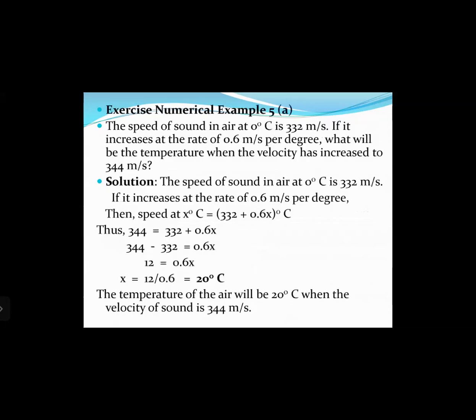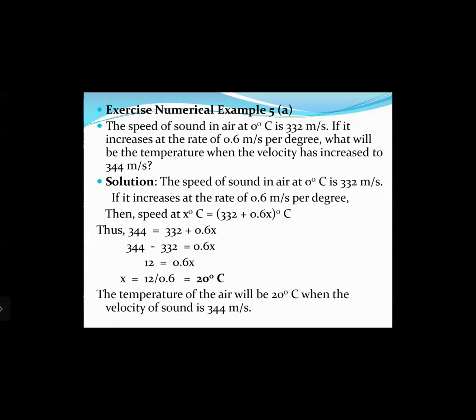The next question. This is an interesting one. The speed of sound in air at 0 degrees Celsius is 332 meters per second. If it increases at the rate of 0.6 meter per second per degree, what will be the temperature when the velocity has increased to 344 meters per second? Now, this question is relating to the variation of the velocity of sound with temperature of the medium.